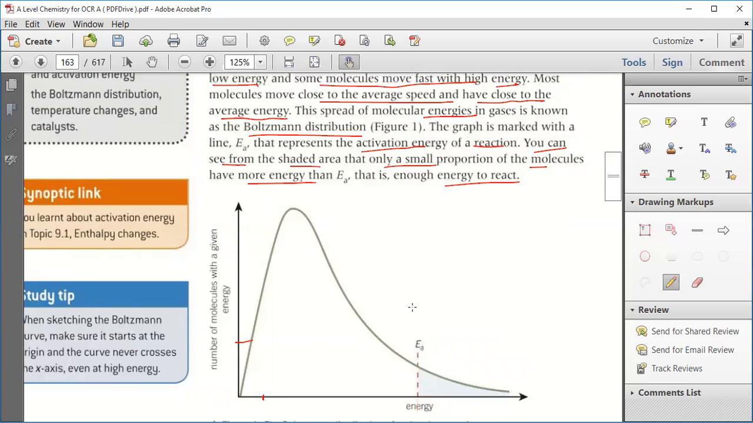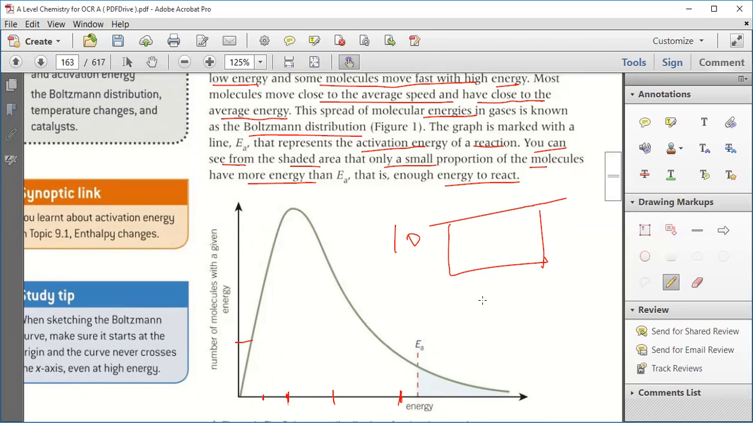Suppose there are 10 particles in a container. Now some particles have this much amount of energy, some particles have this much amount of energy, and some have this much. So every particle will have a different energy. So this is the graph of that.